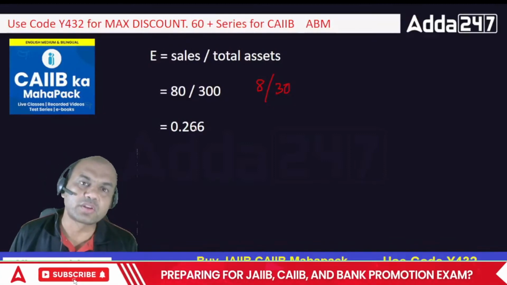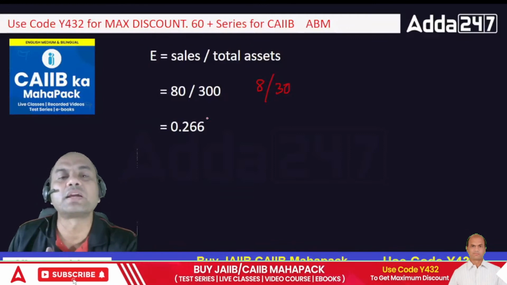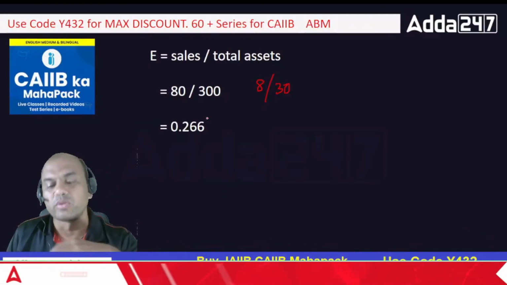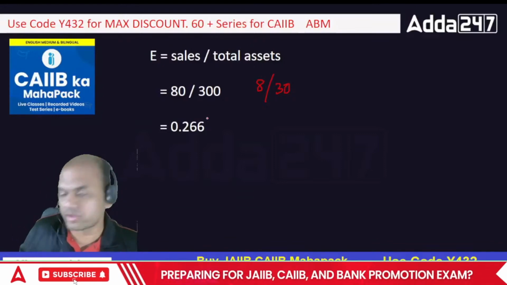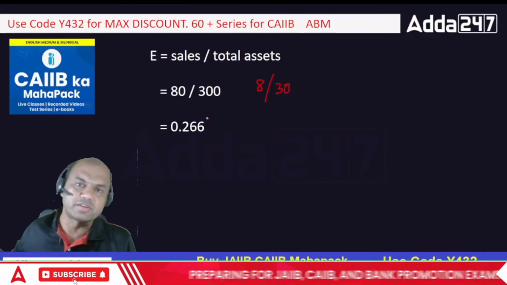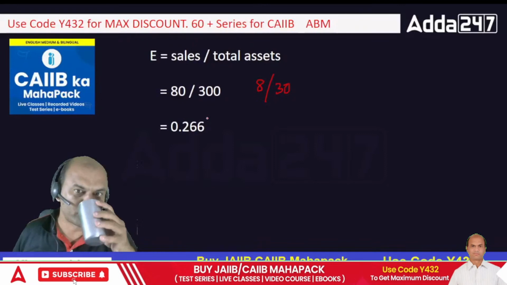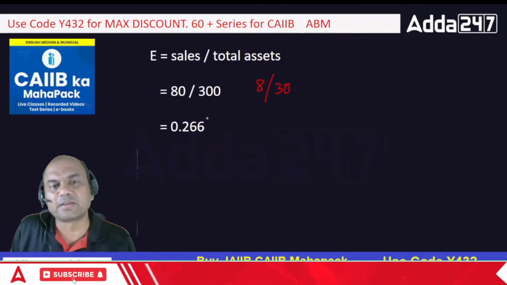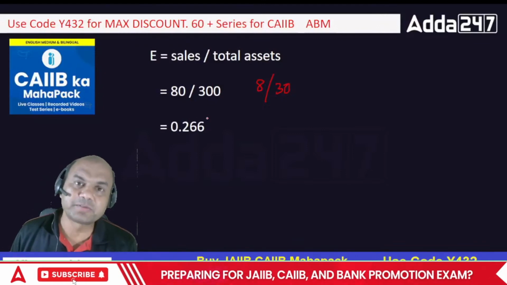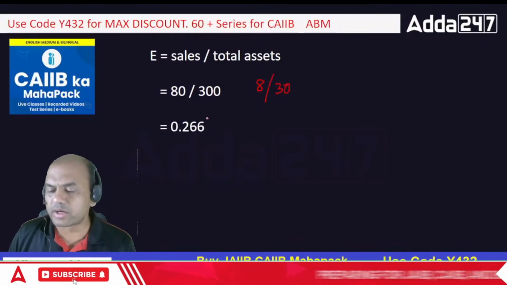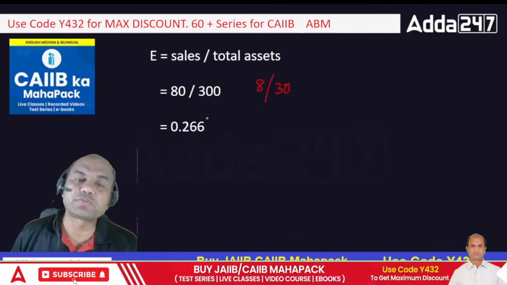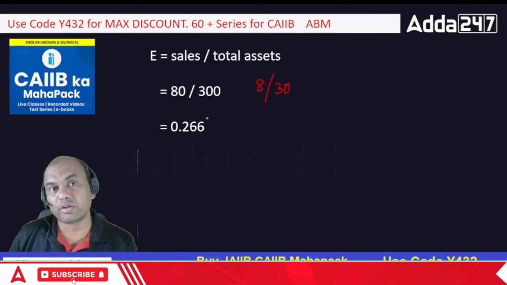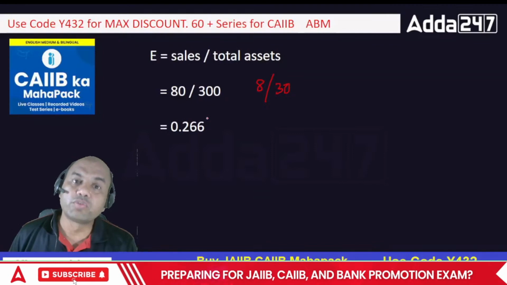Right. So now tell me, who can give me the weightages? Who can give me the weightage for A? Type fast in the comment section. It is 1.2. Correct. What is the weightage for B? 1.4.